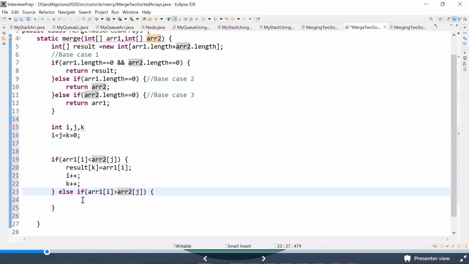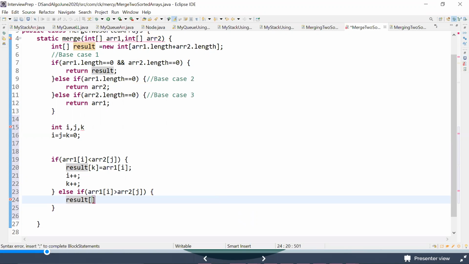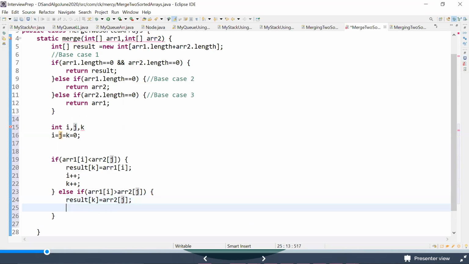So now what will happen is, result of K will be ARR2 of J, the same thing we have taken in the example also. And what am I trying to do? I'm incrementing J plus plus, and I'm incrementing K, which is K plus plus. Same thing. We have done something like this.